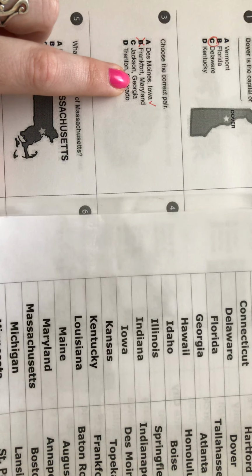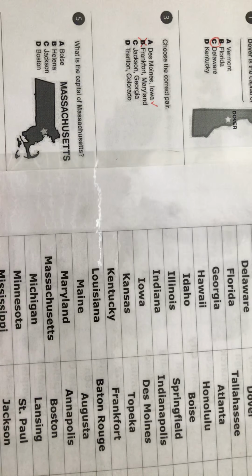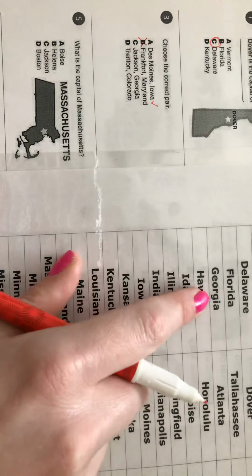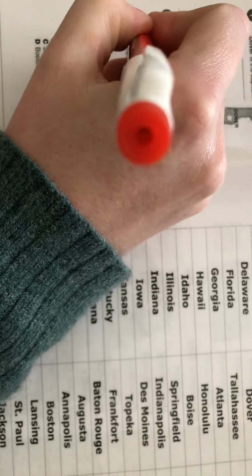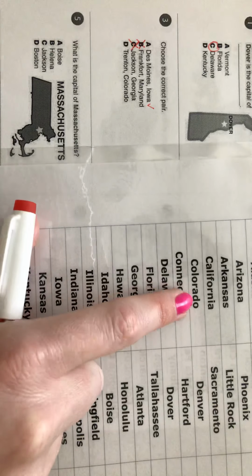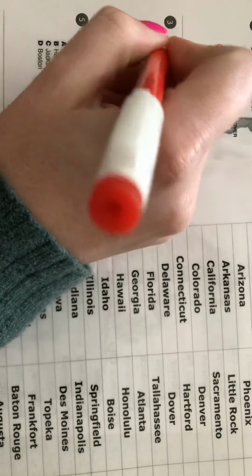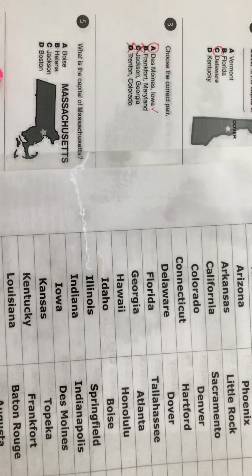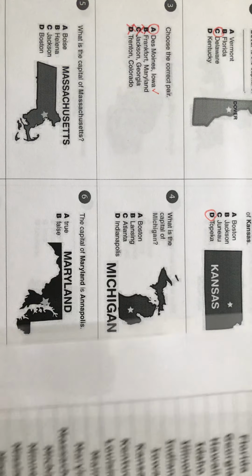Jackson, Georgia. That happens to be my dog's name. Georgia, Jackson. Okay, so we're going to Georgia. Capital's Atlanta, so that's wrong. And then Trenton, Colorado. All right, Colorado. Nope, the capital is Denver, so we were right. Number 3 is A. All right, number 4, what's the capital of Michigan?